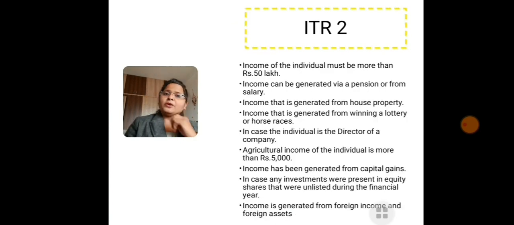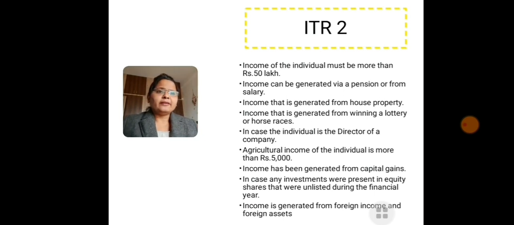So now we are going to talk about the second form, that is ITR 2. Who is going to be covered under ITR 2? Individuals whose income is more than 50 lakhs are eligible to file ITR number 2. Income must be generated via pension or other forms of salary. That means those whose income is less than 50 lakhs can file ITR 1, and those whose income is more than 50 lakhs can file ITR 2.